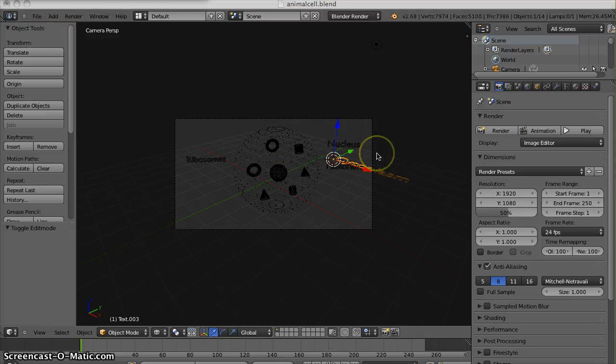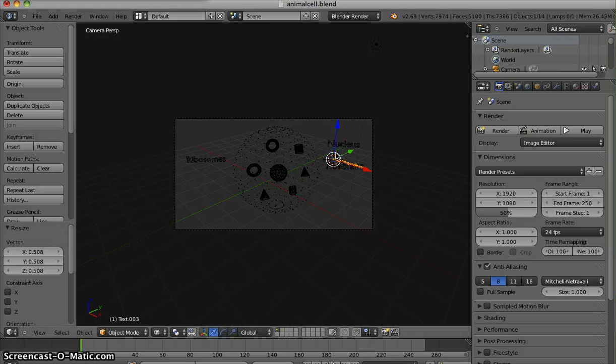You'll have to keep doing this process over and over again until you're ready.